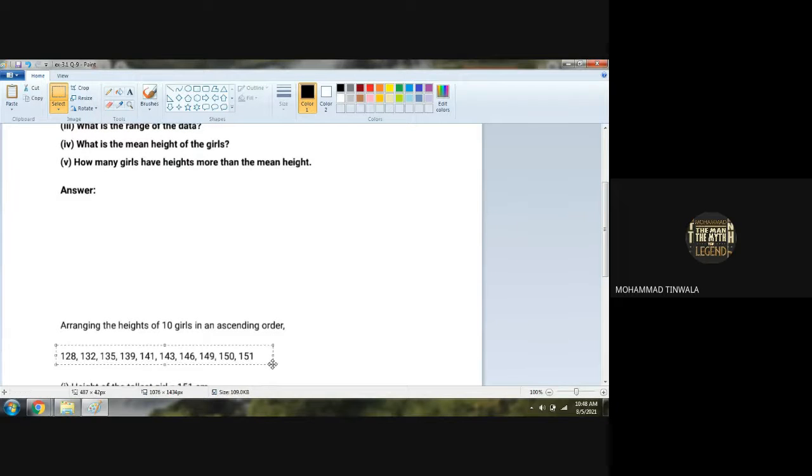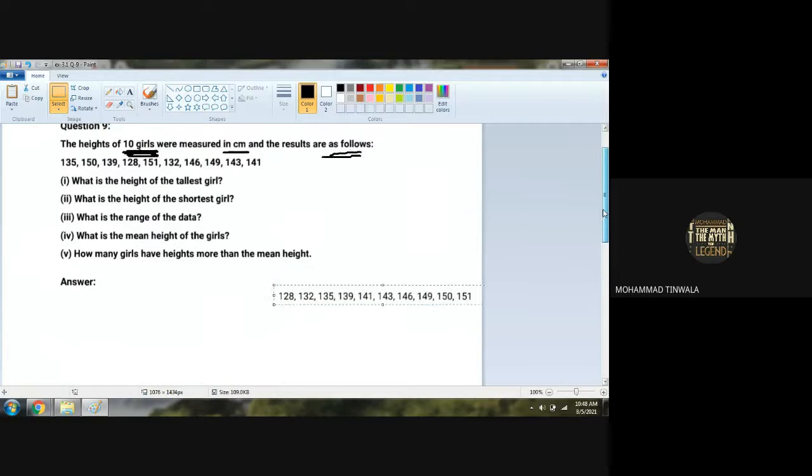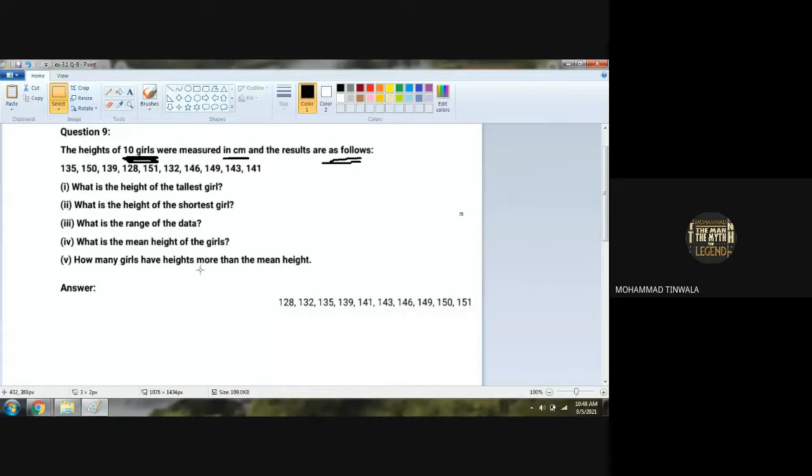See here, in the answer itself it is given. Don't forget to arrange that in ascending order. Okay? So this is the order we have arranged. The smallest number is 128 centimeter and the highest number is 151 centimeter. Any doubt here, girls? No. Now we have to follow these questions.